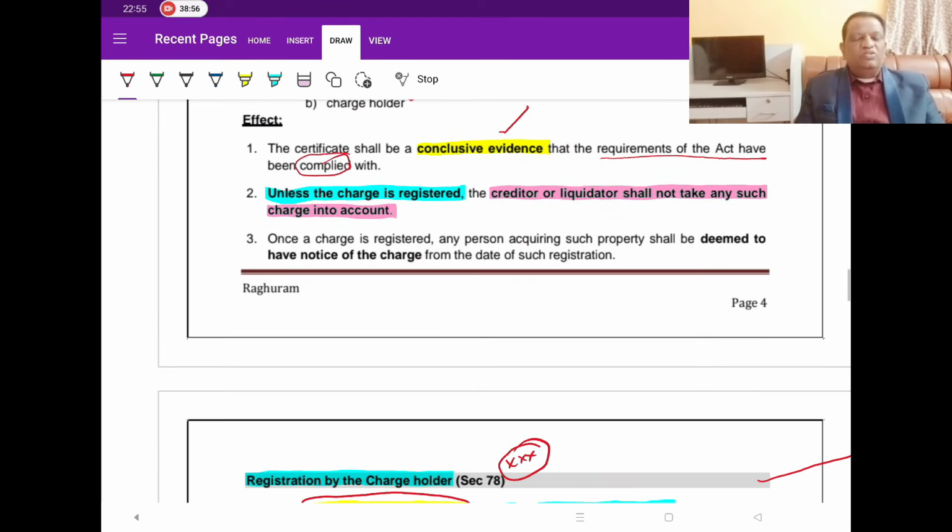And then we talked about crystallization. So when you say crystallization, you are converting floating into fixed. It's not vice versa. It is only converting floating to fixed, because you had accepted a floating charge, but now you see some risk in not having control on the security. Therefore, to secure your asset, you want to convert your floating charge into fixed charge, for which the technical name given by the Act is crystallization.